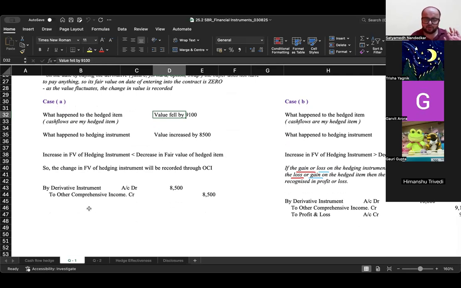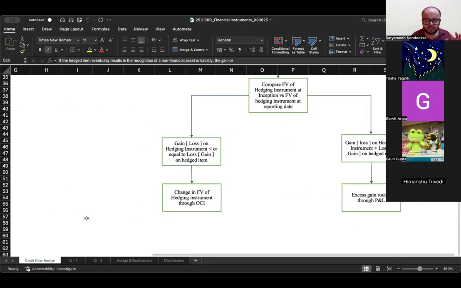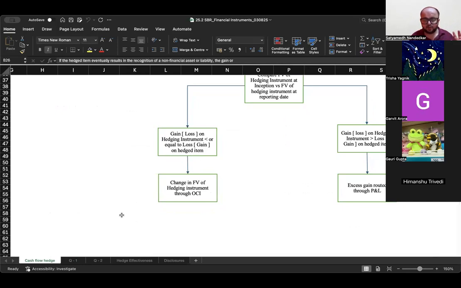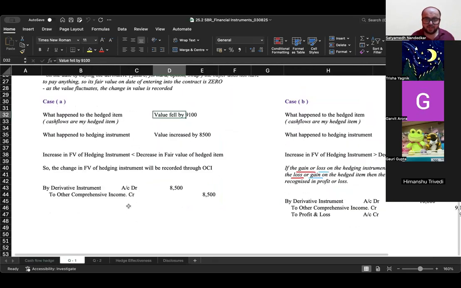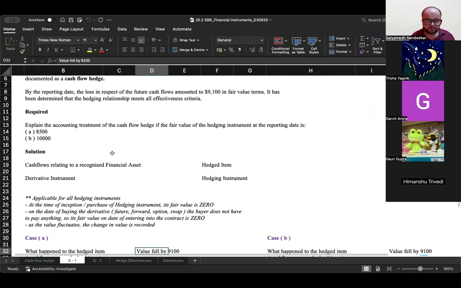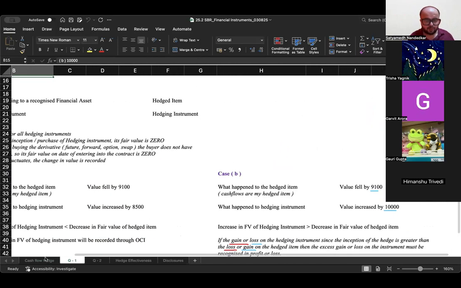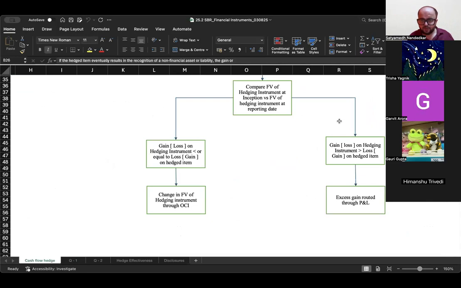जो आपका derivative instrument का जो भी चेंज करना है वैल्यू, recognize that through other comprehensive income. But if it is the other way around, यहाँ पे देखो केस 2 में the fair value of the hedging instrument increase तो, गेन कितना हुआ? 10,000 का गेन हुआ एंड hedged आइटम का वैल्यू कितने से कम हुआ? 9,100 से कम हुआ. Come to this part of the flow chart.